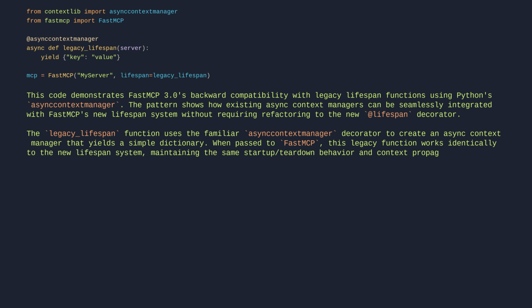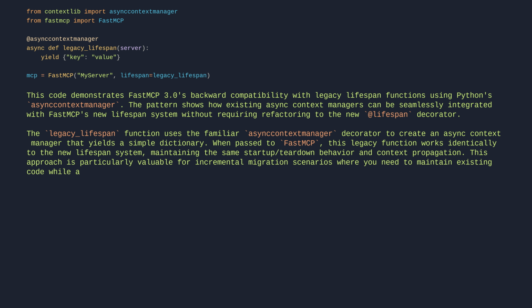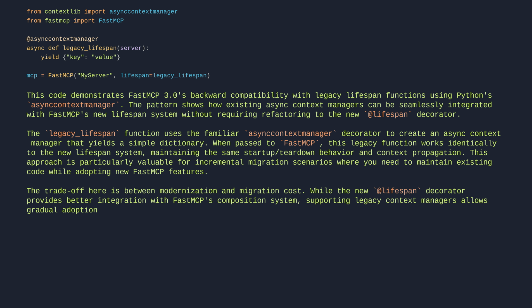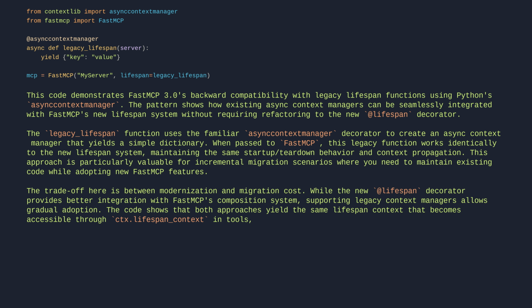and context propagation. This approach is particularly valuable for incremental migration scenarios where you need to maintain existing code while adopting new FastMCP features. The trade-off here is between modernization and migration cost. While the new @lifespan decorator provides better integration with FastMCP's composition system, supporting legacy context managers allows gradual adoption. The code shows that both approaches yield the same lifespan context that becomes accessible through ctx.lifespan_context in tools, ensuring consistent behavior regardless of which pattern you use.